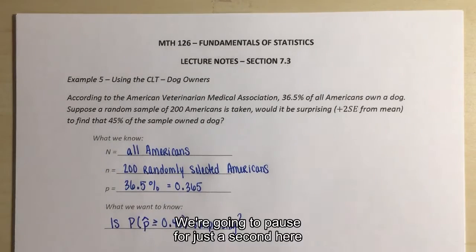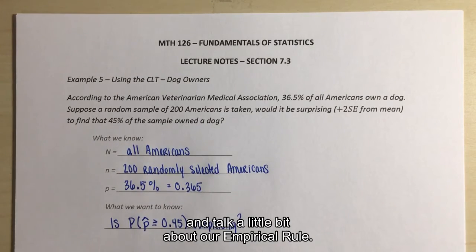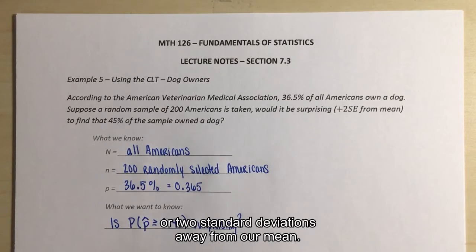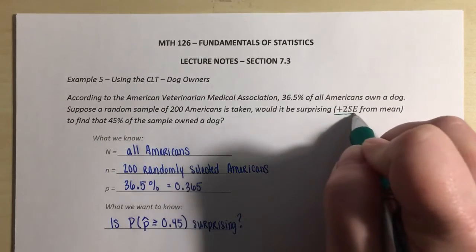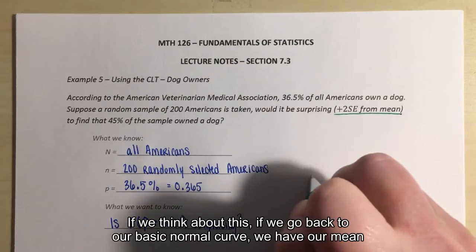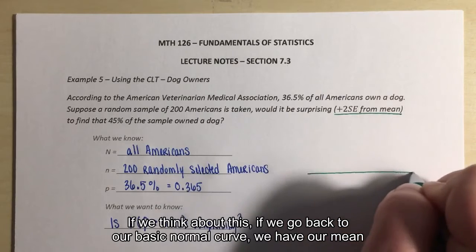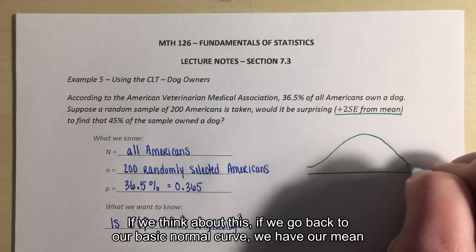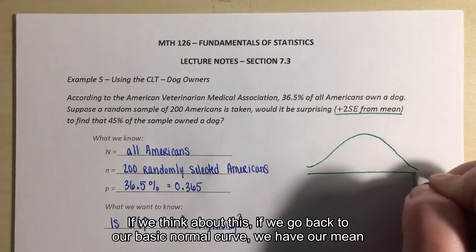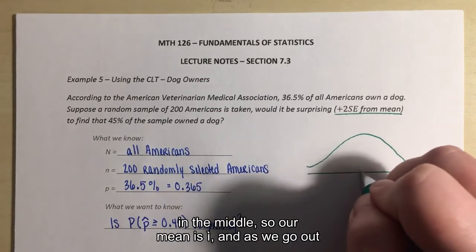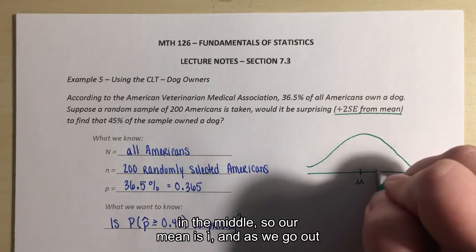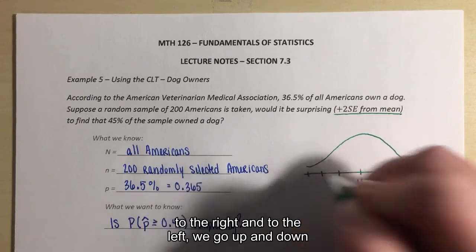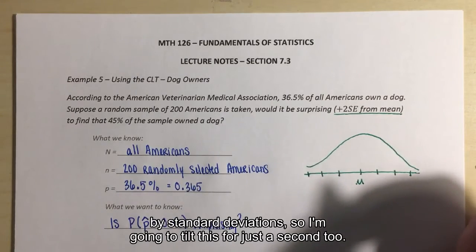Okay. All right, so we're going to pause for just a second here and talk a little bit about our empirical rule. Surprising means more than 2 standard errors or 2 standard deviations away from our mean. So if we go back to our basic normal curve, we have our mean in the middle. So our mean is mu. And as we go out to the right and to the left, we go up and down by standard deviations.